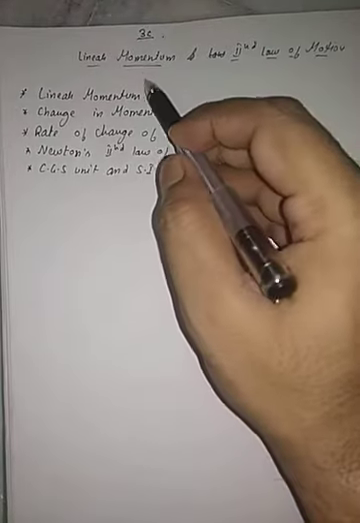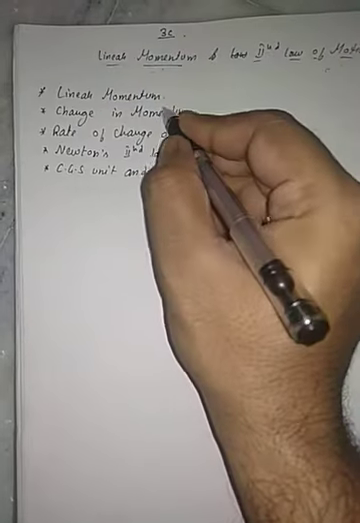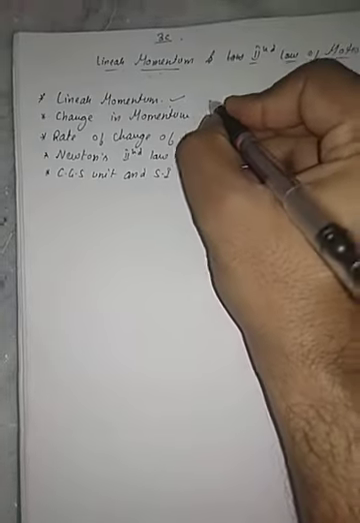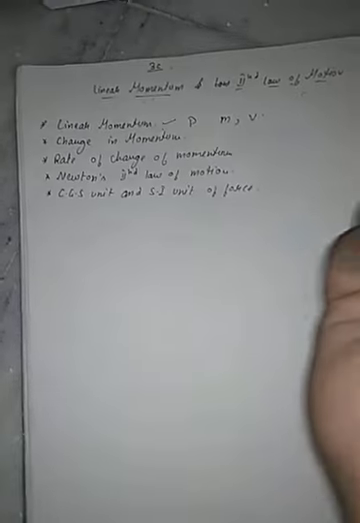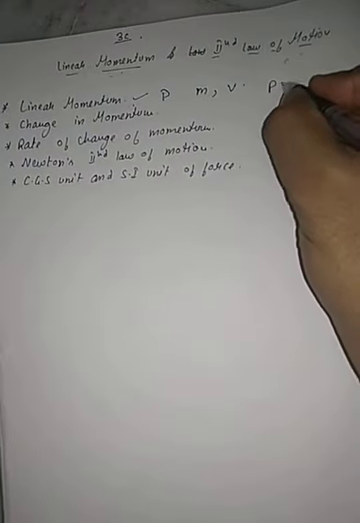In this section, we will start with section 3C, which covers linear momentum and the second law of motion. First of all, we will discuss linear momentum. This is the physical quantity which comes into existence because of the mass and velocity of an object. It is denoted by small p, and its formula is p equals m into v.